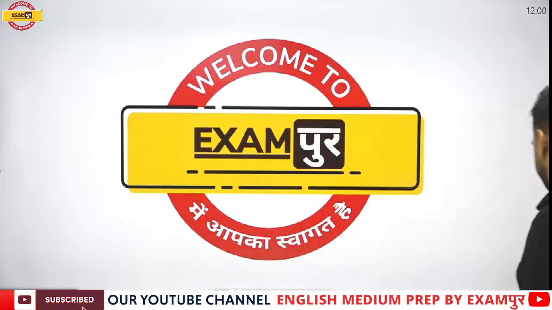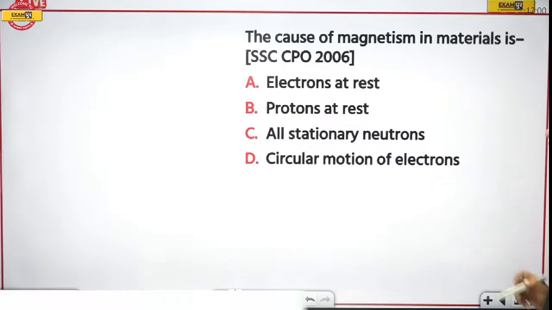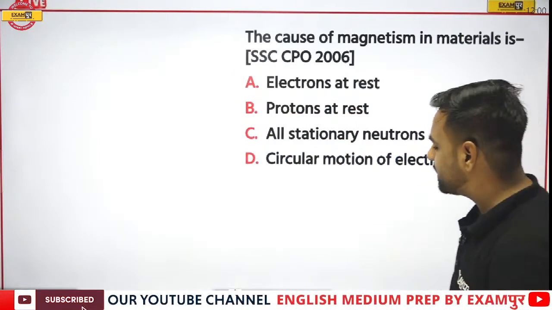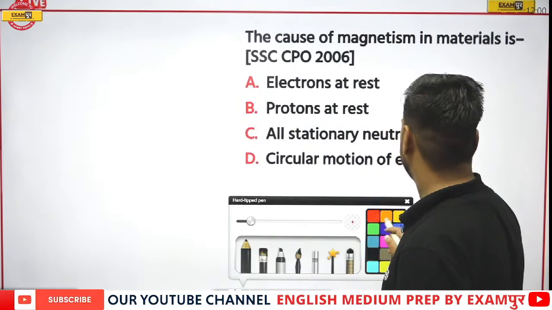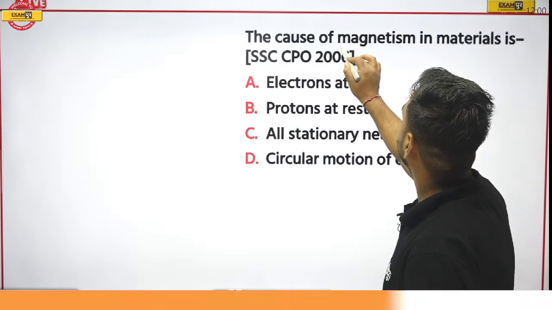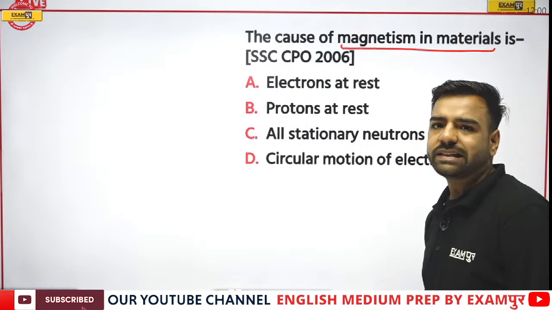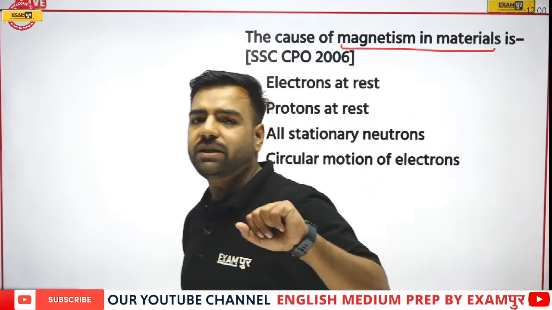What is the first question? The first question is, the cause of magnetism in material is dash. Now this is from CPO 2006. We are talking about the cause of magnetism in the materials. So before moving forward with this question, let's have an explanation on this part.